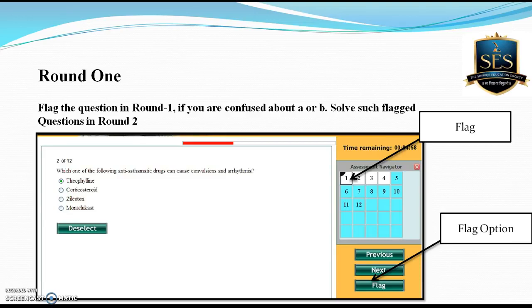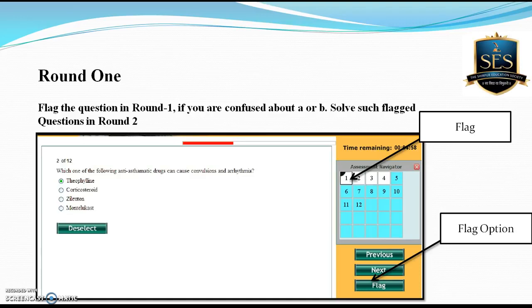Okay, and a flagged question indicates that you're confused between 2 options, 50-50. It is like Kaun Banega Crorepati, and you're confused about A or B, or B or C, or C or D. So you need to solve such questions in round 2. Okay, so in this way round 1 will be over.